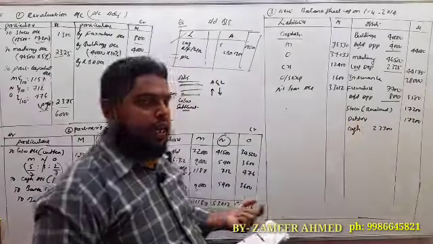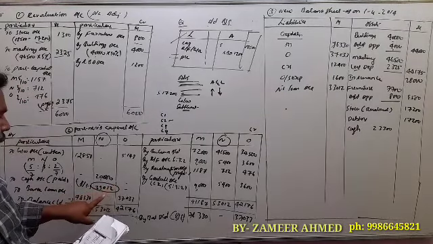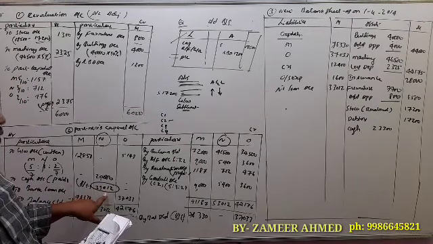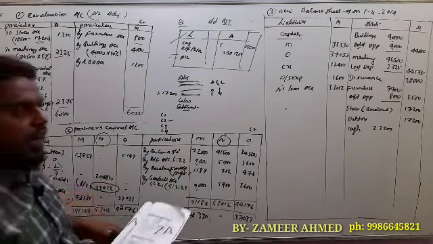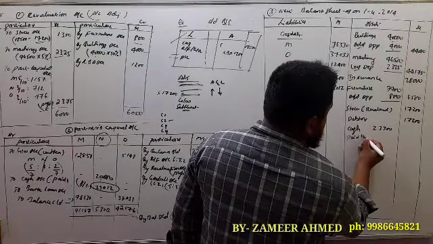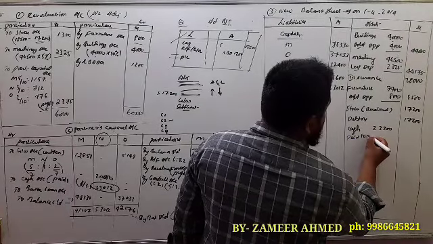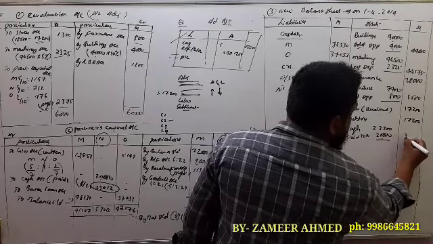Because of this, first they paid 20,000 in cash and the remaining is transferred to a loan account. Whatever has been paid immediately after the retirement of the partner, we have to minus from cash here. Paid to N, 20,000. So the remaining cash is 3,300.